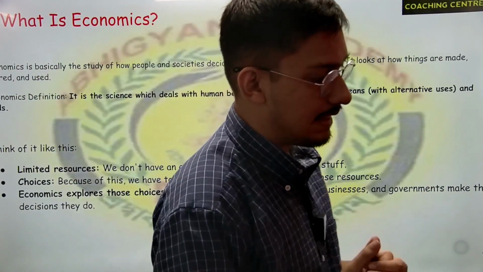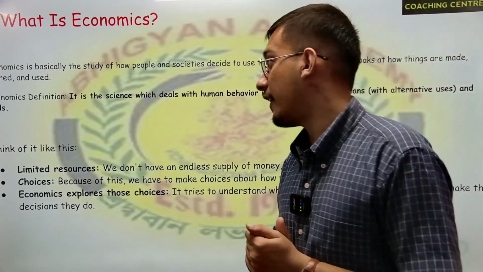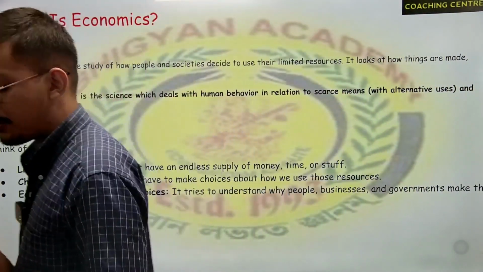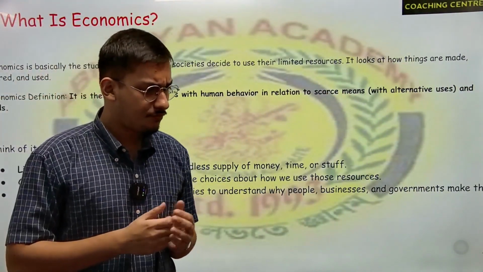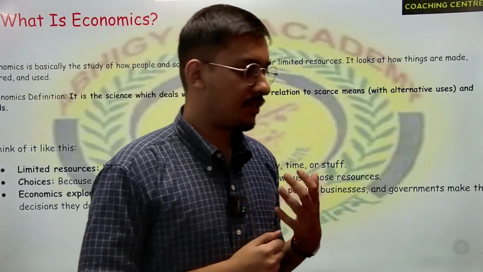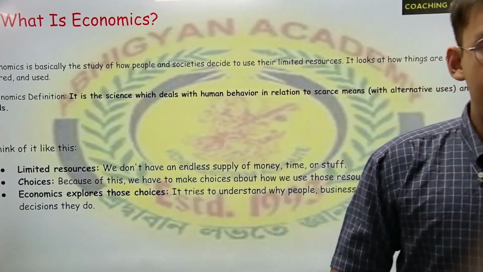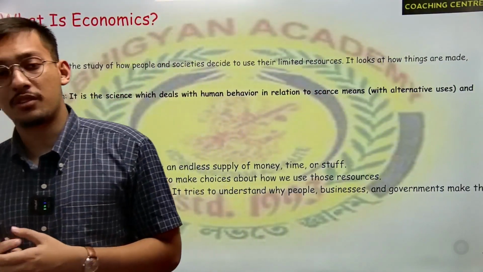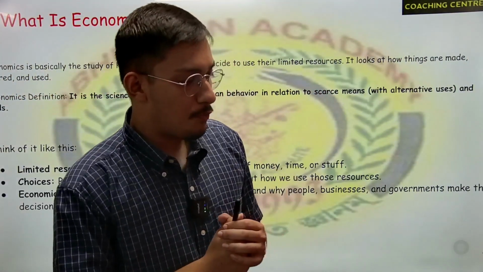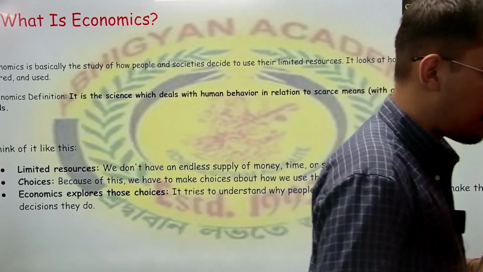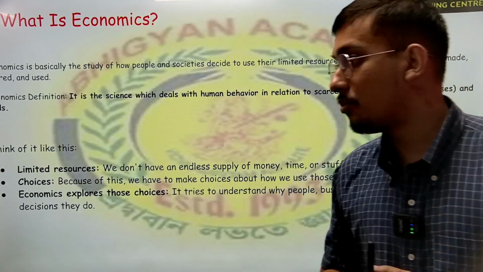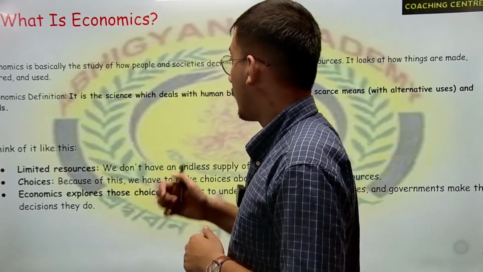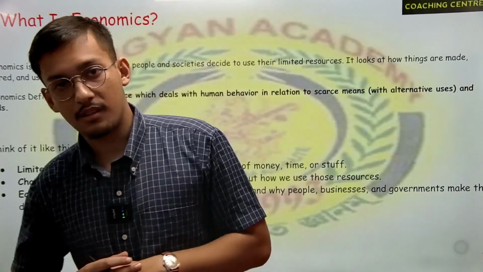In the easiest terms, economics can be defined as the study of how people and societies decide how to use up their resources. We all are aware the resources are very minimal, and with time, with the increase of population, the demand for resources is increasing. So in the most basic terms, economics can be defined as how resources are to be divided or used among the people, right?